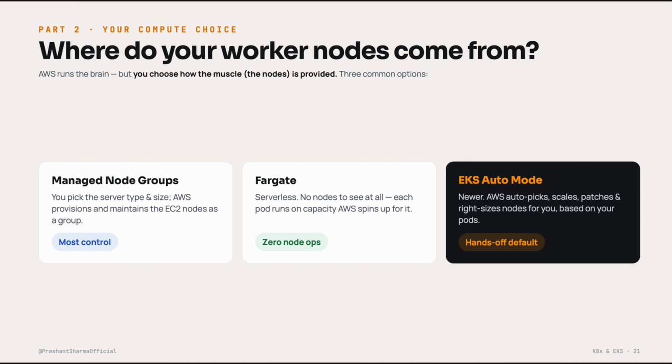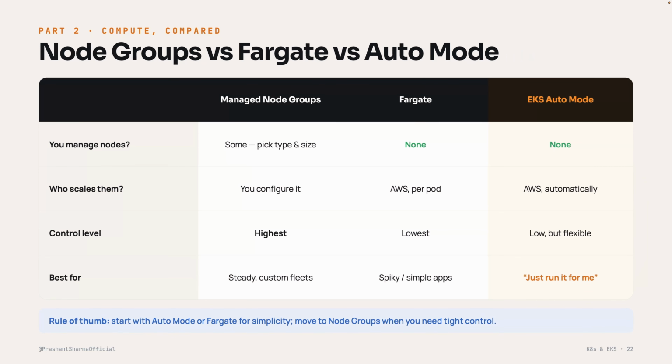Let's compare them directly. Now here is the side by side, read it left to right. Okay, so do you manage nodes? With node groups, yes, some. You pick the type and size. With Fargate and Auto Mode, none. AWS handles it automatically. Now, who scales them?